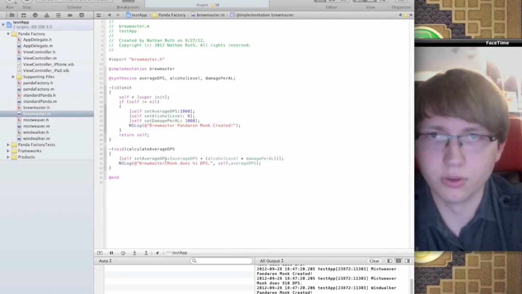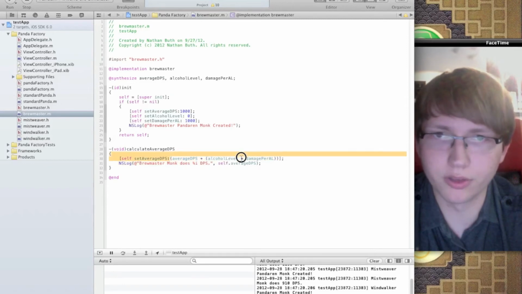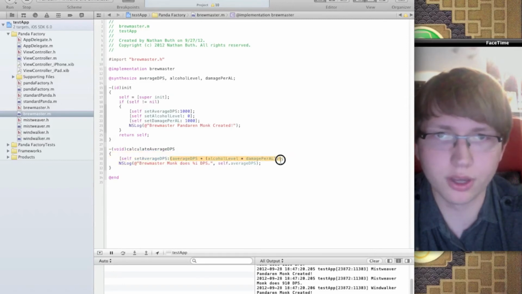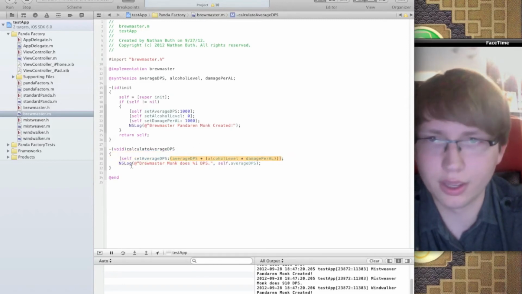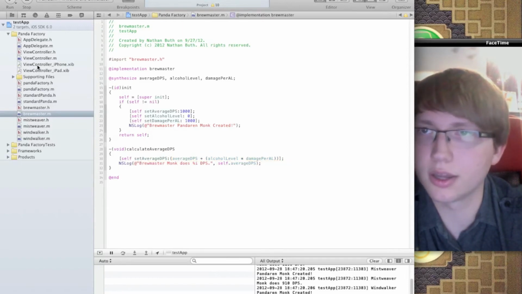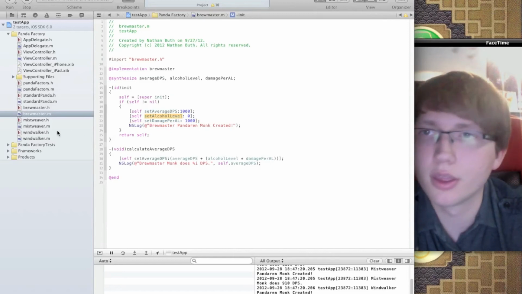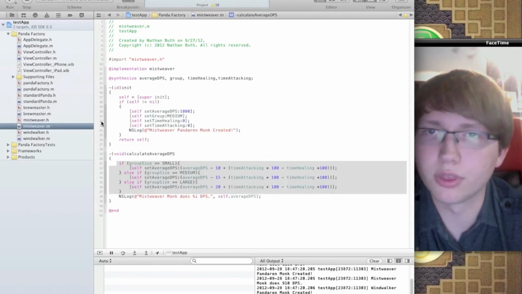So what you have right here is average DPS, which is 1,000 plus the alcohol level times 1,000. Then it gives a little NSLog saying what it is, and it puts it onto the label over there. While you don't have this part printed out on the label, you do have the alcohol level printed on the label.